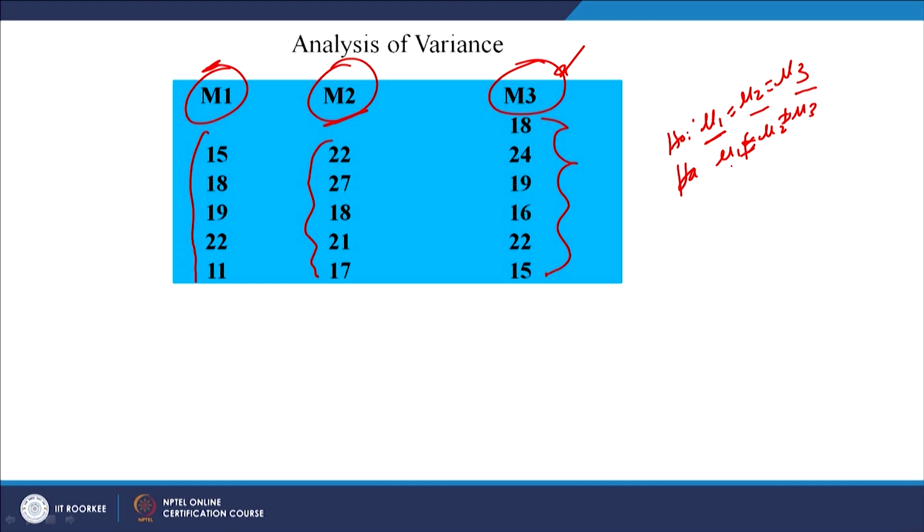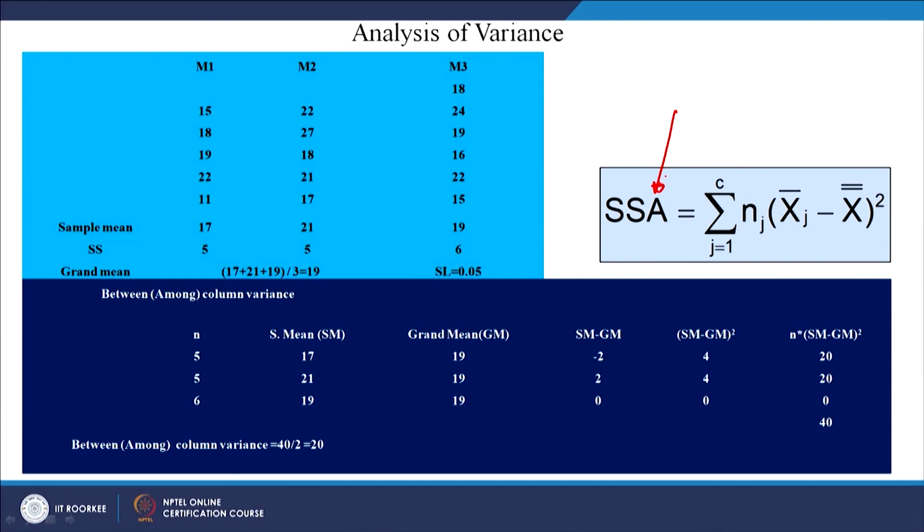So, first of all you need to find out among group variations and within group variations. Let us look at this question. First of all we will find out among group variation, or sum of squares among group, because there are 3 groups, we will call it among group. So, among group variance, or column variance.